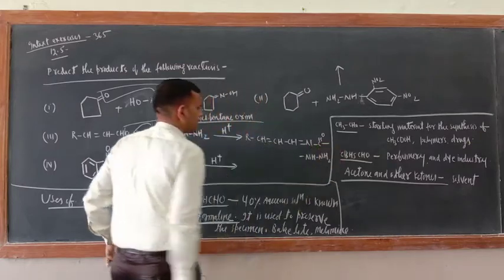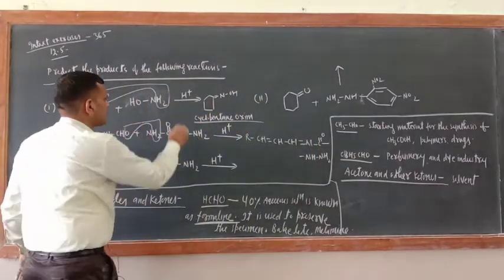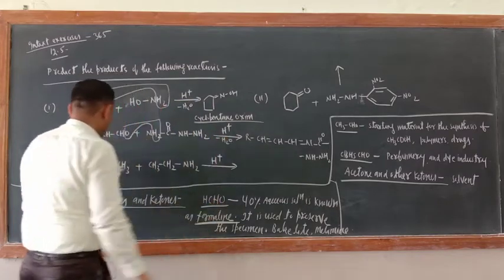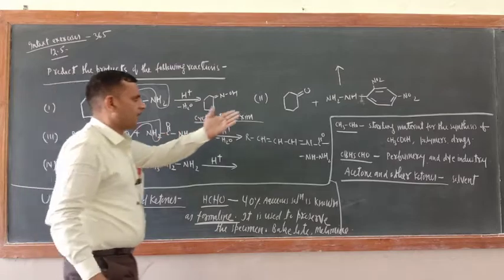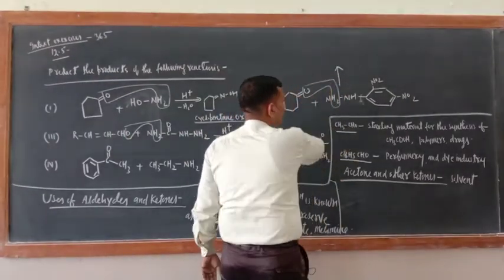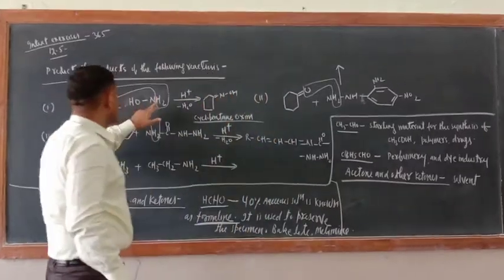Just check here. Just minus H2O, everywhere minus H2O. What about this one? Same thing. Write down this one also. Just remove one molecule of water from here.